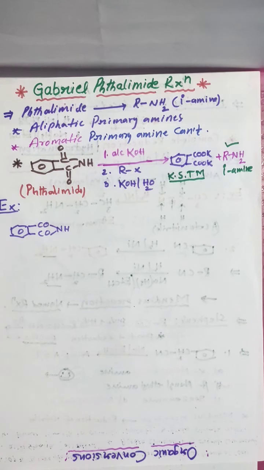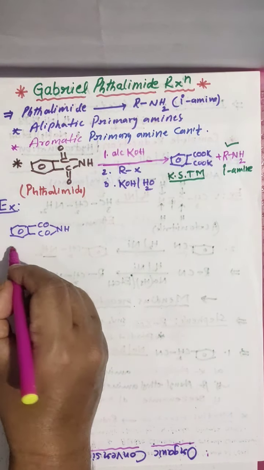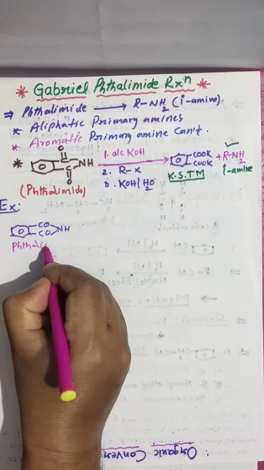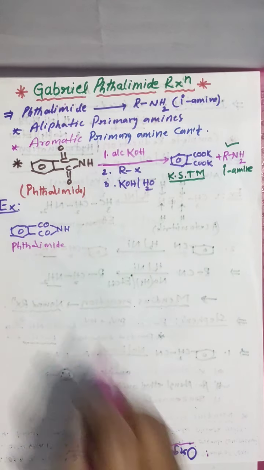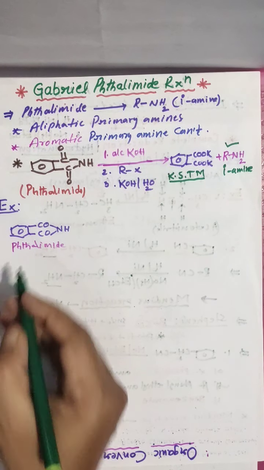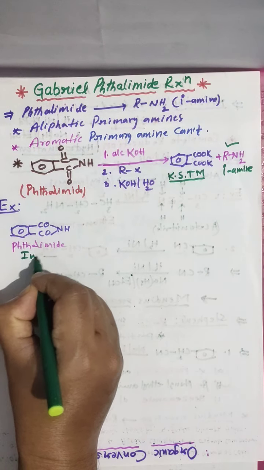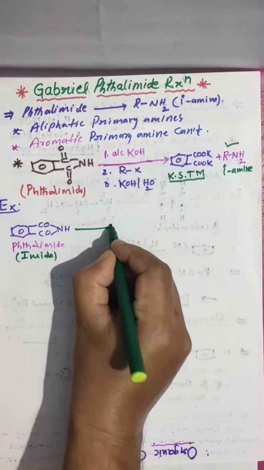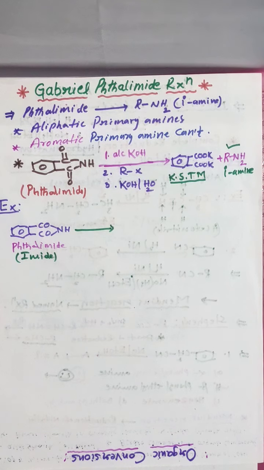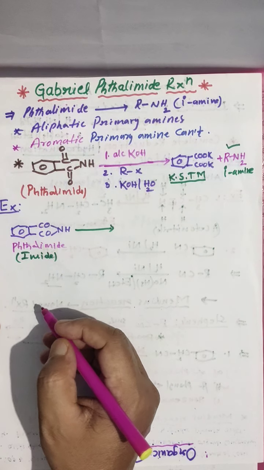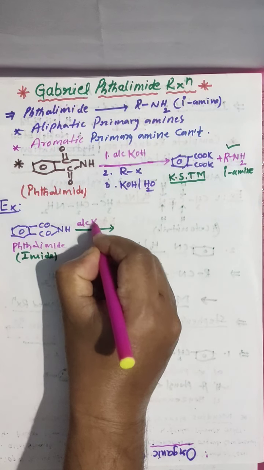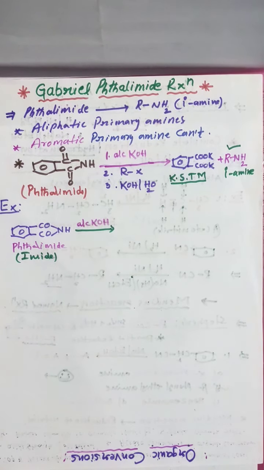This is what we are calling phthalimide. This is generally called an imide. First we have to treat with alcoholic KOH or NaOH. I am taking KOH; you can take NaOH also, no problem.